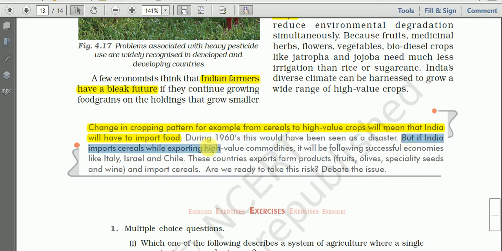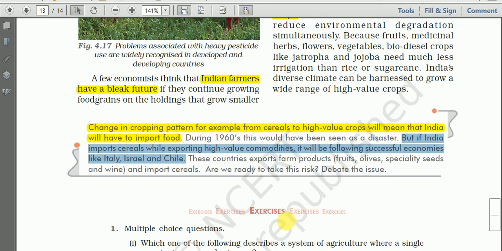But if India imports cereals while exporting high value commodities, it will be following successful economies like Italy, Israel and Chile. On the one hand we have to import cereals, on the other side we sell these high value commodities. Definitely we will get the profit.